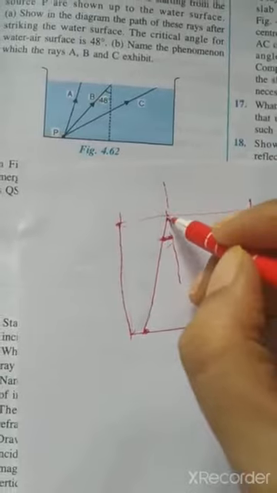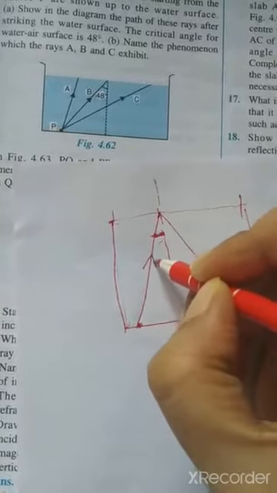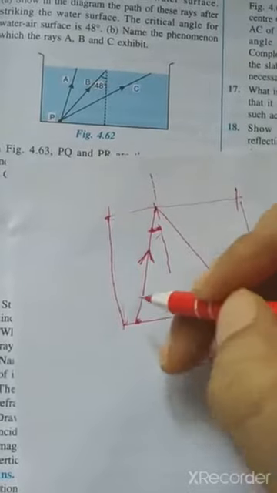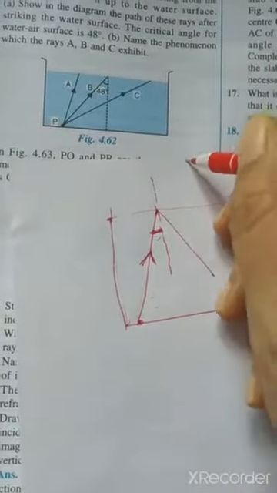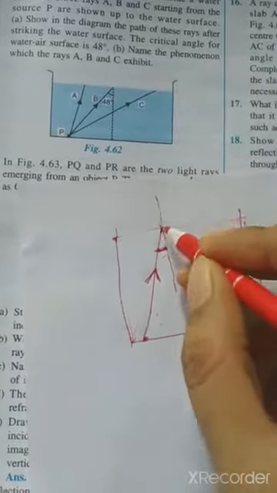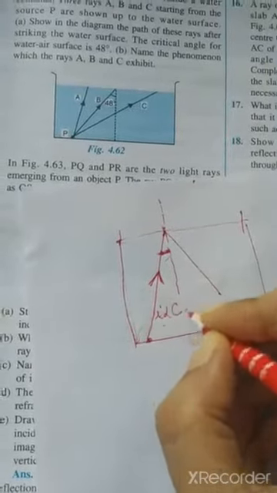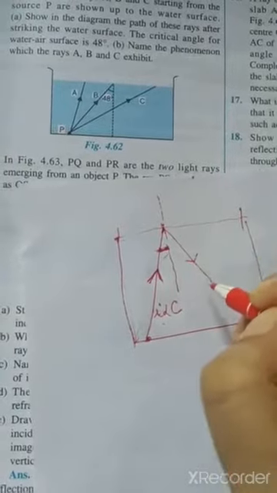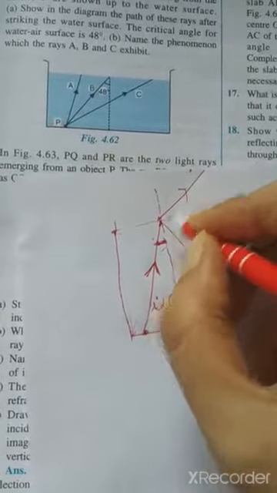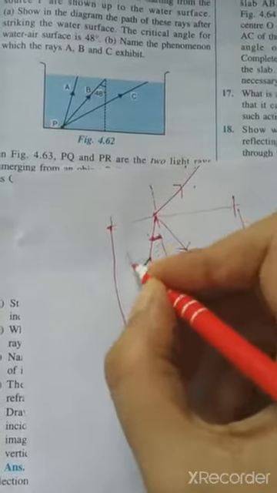That means a part of light will reflect back in the same medium, and also marking the arrows is very important when you draw the ray diagram. It represents the ray of light is going from which medium. So here the ray of light is going from denser to rarer medium. From point P, a source of light, the ray reaches this surface. If we draw a normal, we can say that here the angle of incidence is less than the critical angle, so a part of light will be reflected and a part of light will be refracted, and when it is refracted it will bend away from the normal. So this will be the path of the ray of light for A.